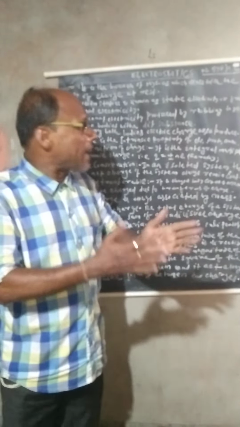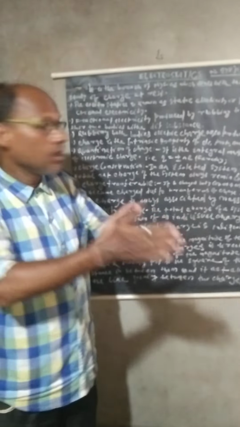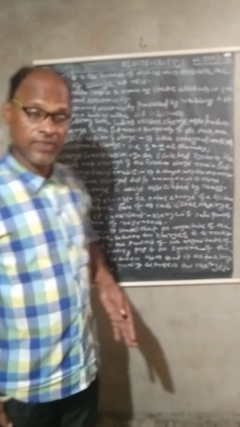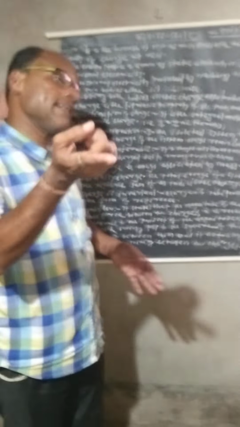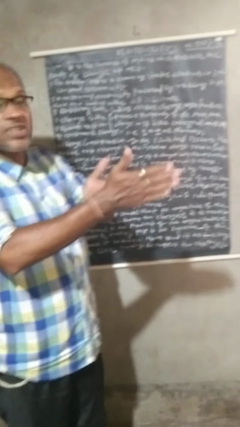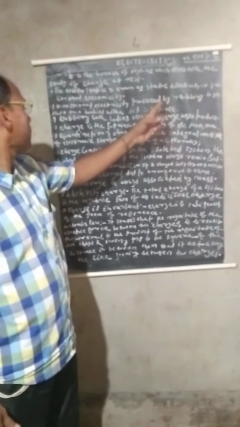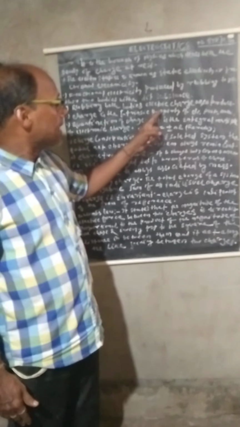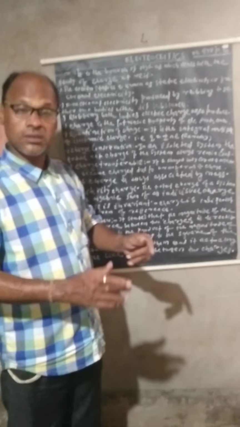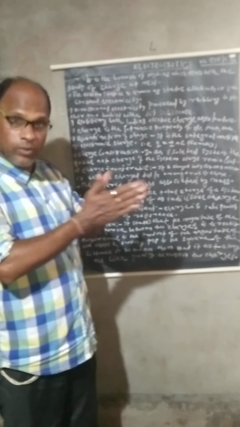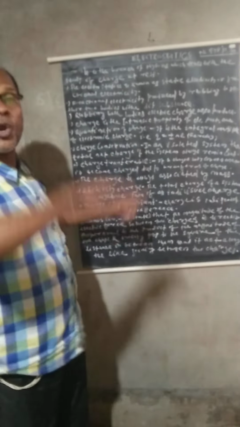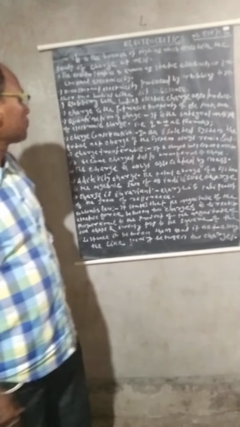What do you mean by frictional electricity? Frictional electricity is produced by rubbing two bodies of different substances. When we rub two bodies in this manner, electric charge is produced due to rubbing.